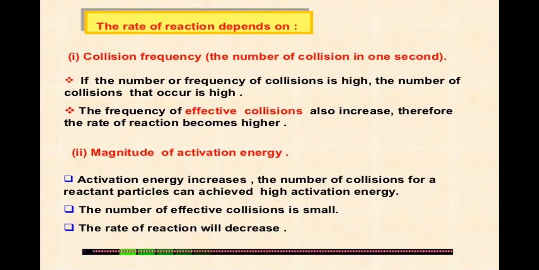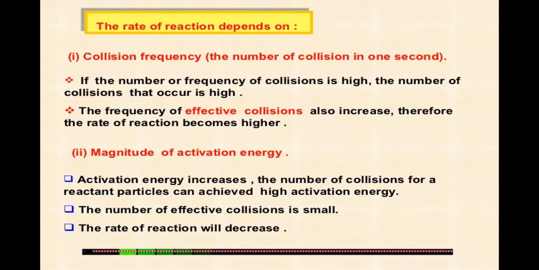Next one is the magnitude of activation energy. Activation energy, as we have dealt with, is the minimum energy required for an effective collision. So as the activation energy increases, fewer reactant particles can achieve the high activation energy. Thus, the number of effective collisions is small, and the rate of the reaction will decrease.